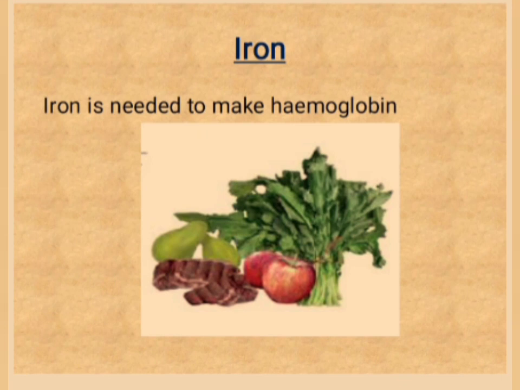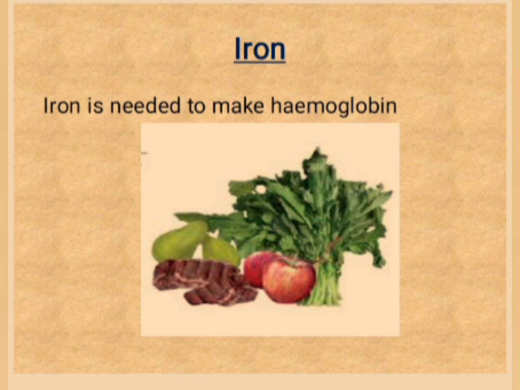Iron. It is a mineral. It is needed to make hemoglobin. Hemoglobin gives red color to our blood. Observe the sources of iron: green leafy vegetables, apple, etc.